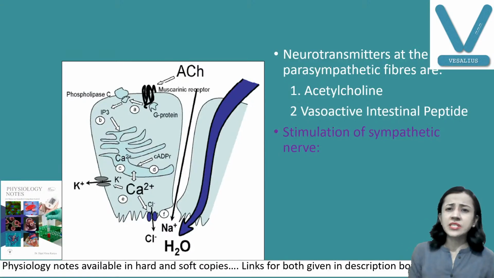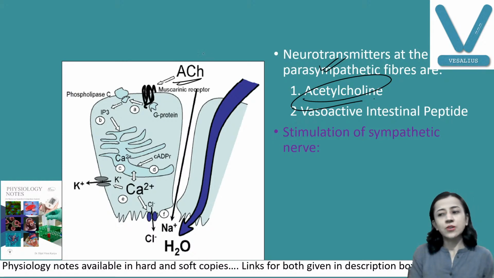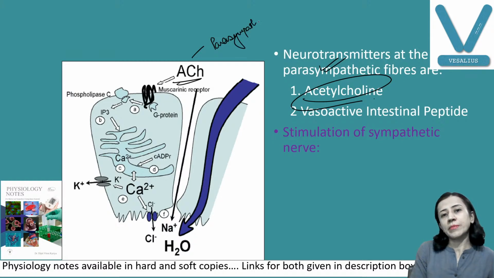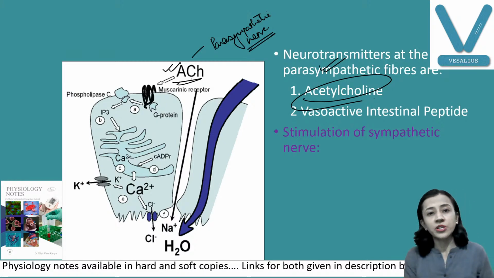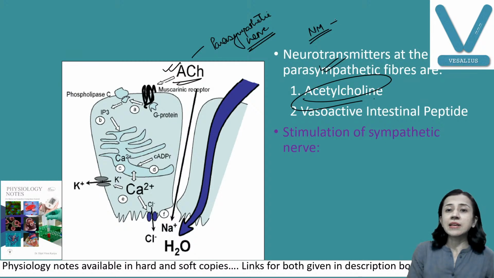Now, which neurotransmitter is involved in the salivary secretion? Very important one is acetylcholine, because acetylcholine is an important neurotransmitter of parasympathetic nerve fibers. Very important thing here: in the neuromuscular junction we have discussed the receptor for acetylcholine, that is the nicotinic receptor.